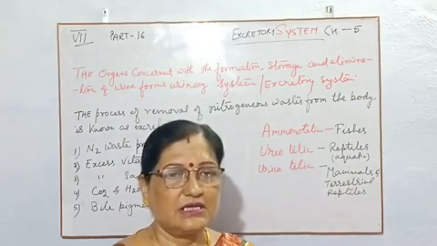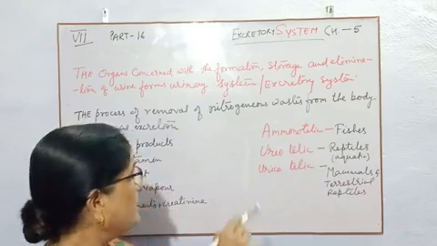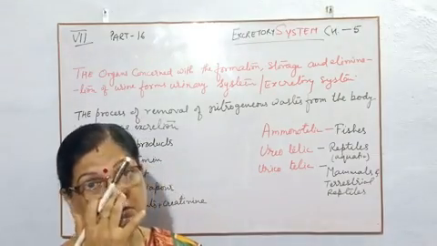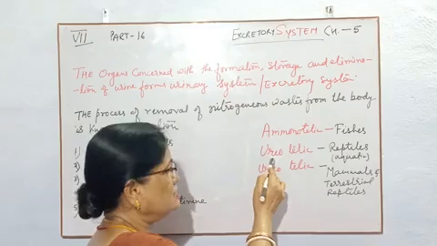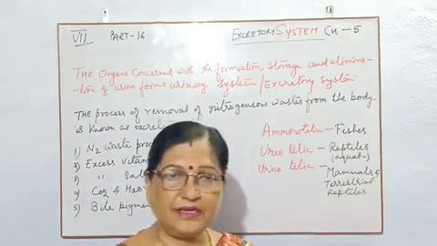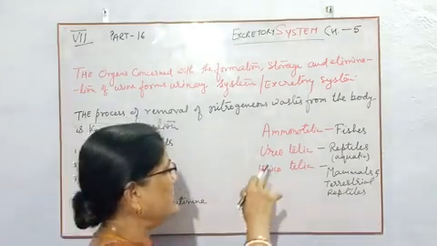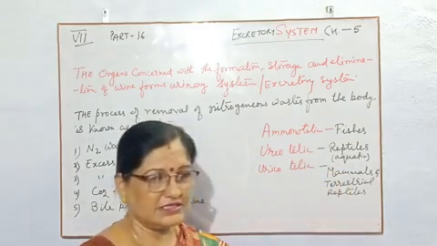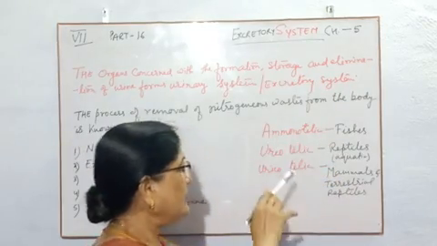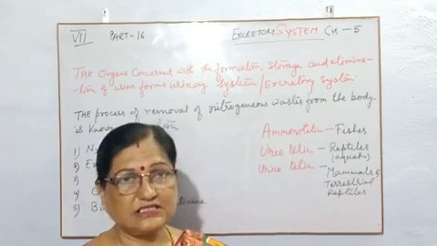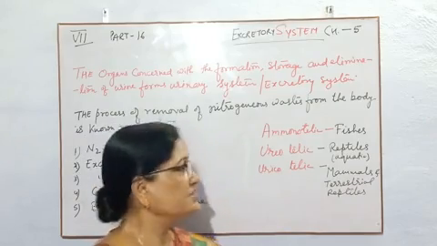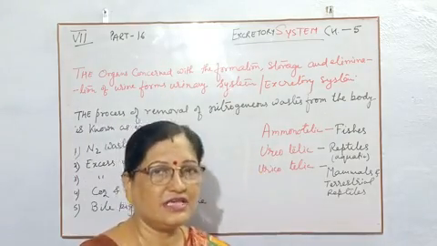Next one, ureotelic. Ureotelic means those animals which release their excretory material in the form of urea. Ammonia will be changed into urea and released in the form of urea. These animals are aquatic reptiles. Not all aquatic animals, as I told you, only the fishes are ammonotelic, and ureotelic means all the reptiles which are aquatic in nature. They change their excretory material into urea and release it into water.